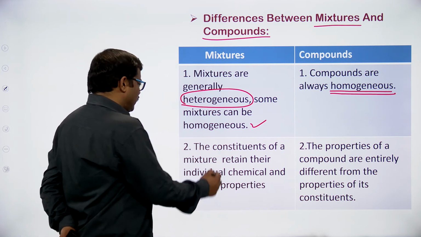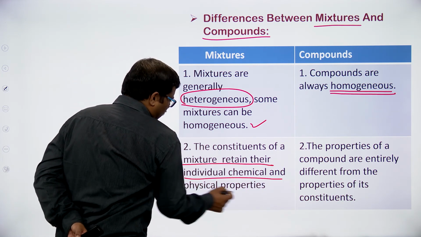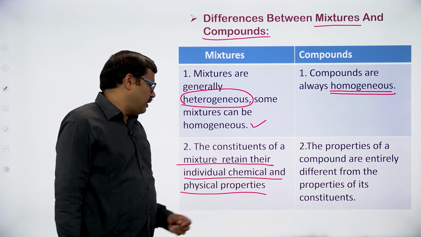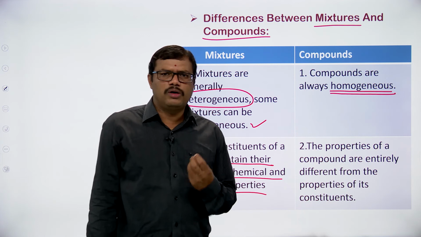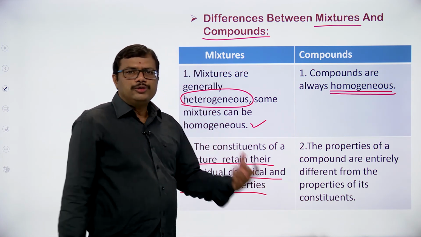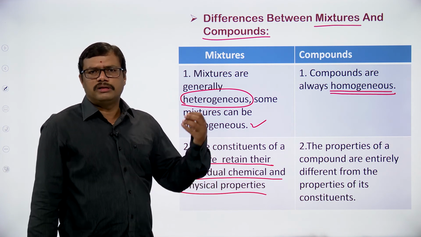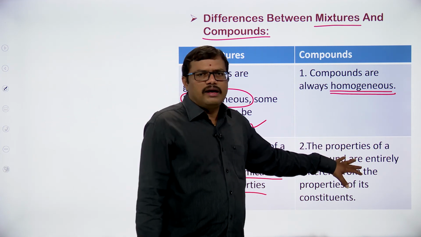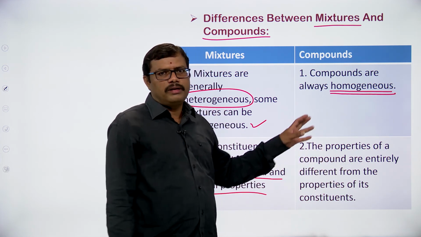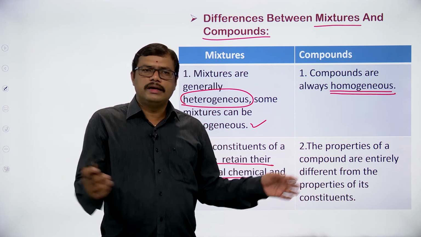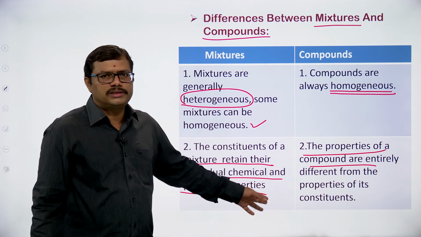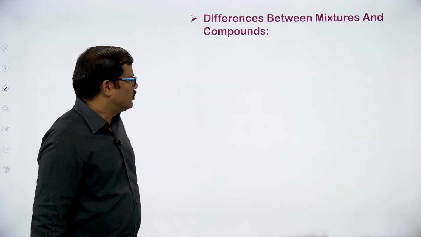Second one, the constituents of a mixture can retain their individual chemical and physical properties. For example, if you take sugar in water, sugar will have its own property, water will have its own property. The properties of the sugar and water won't change just by dissolving the sugar in water. But here, when we are reacting hydrogen and oxygen, we are getting water as a compound. Water properties and hydrogen or oxygen properties are totally different. So we can say that properties of compounds are entirely different from the properties of its constituent elements.